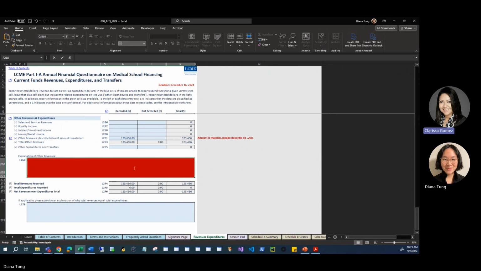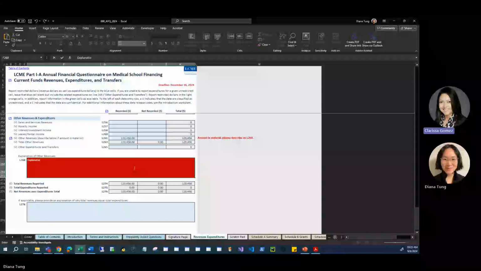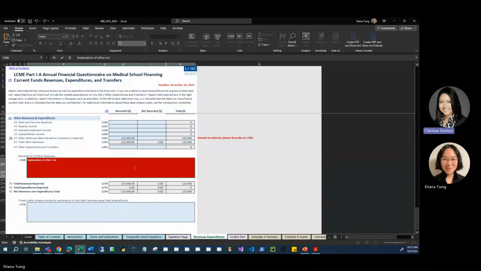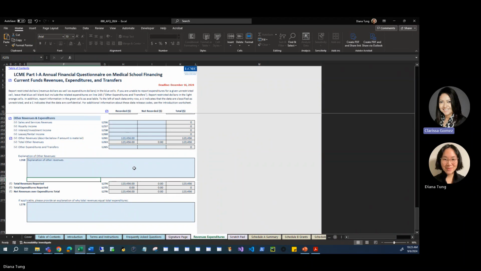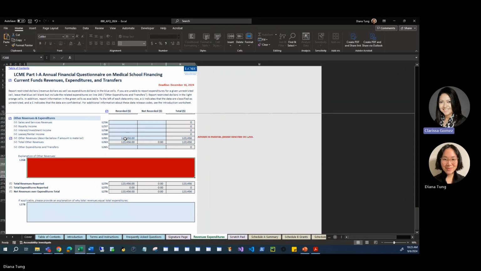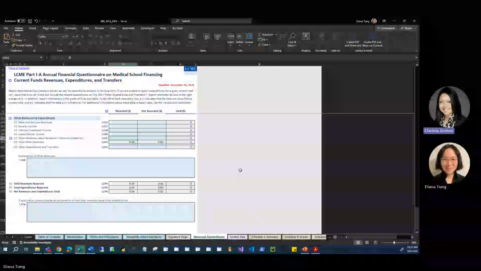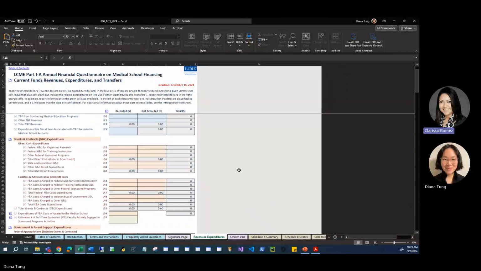After we enter an explanation in the text box in line 268, the red flag message disappears and the text box is no longer red-filled. This is one example of a data entry flag on the AFQ. Let's key in Control plus Home to return to the top of the sheet.